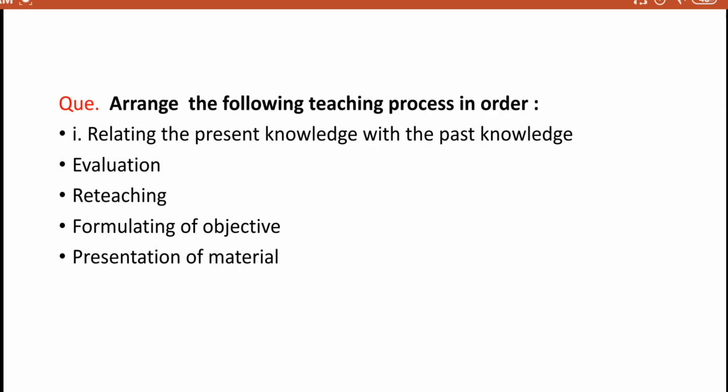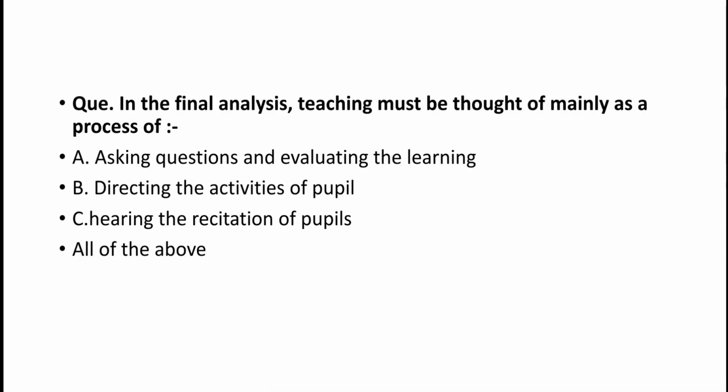Next question is, in the final analysis, teaching must be thought of mainly as a process of. After the completion of teaching, how to analyze the performance of student. Firstly, asking questions and evaluating the learning, directing the activities of pupil, hearing the recitation of pupils, and all of the above.